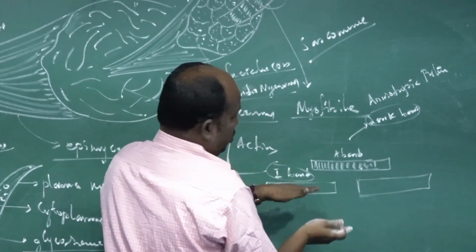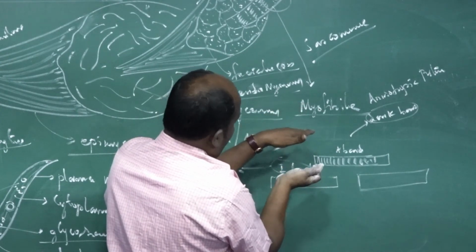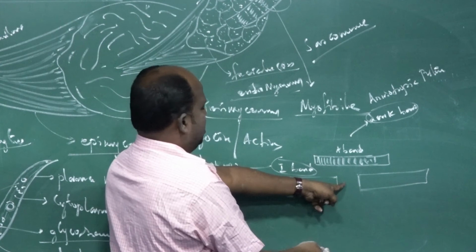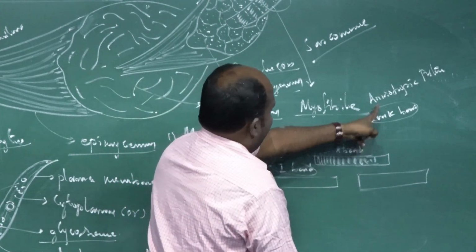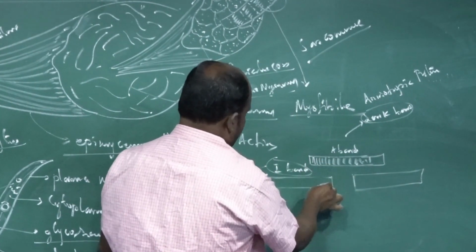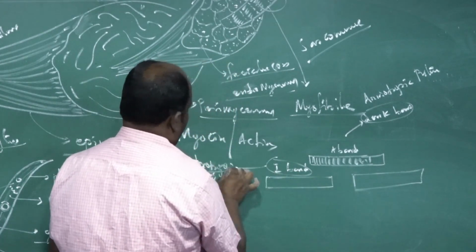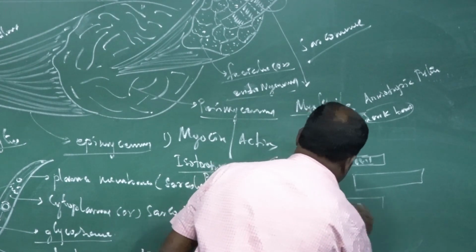The sarcomere structure you want to observe, you should focus the muscle bundle structure under the microscope, I mean the electron microscope. We can observe a dark or thick band structure, which is the A band. The A band is made up of anisotropic proteins, and below it is the I band or light band, made up of isotropic proteins, and in sequence again the A band.